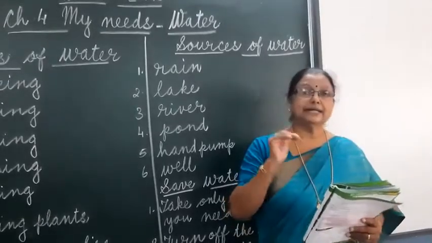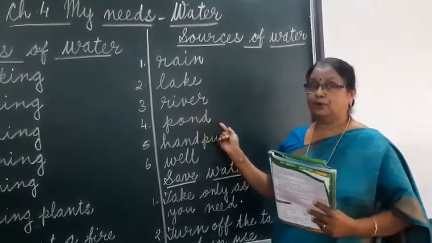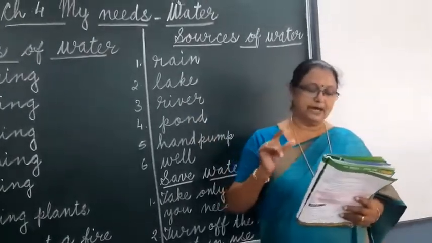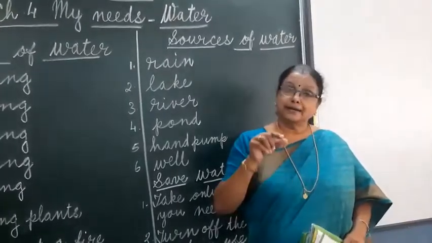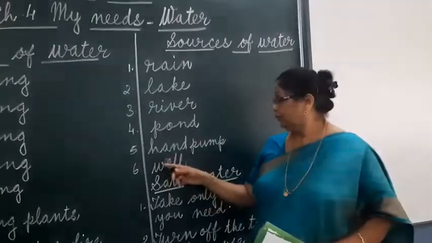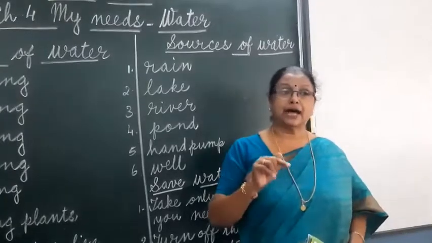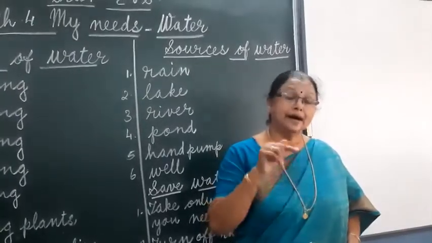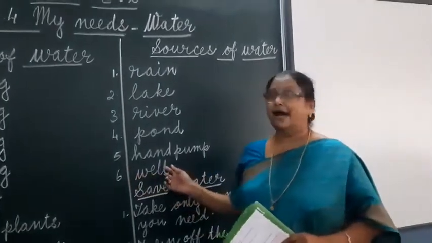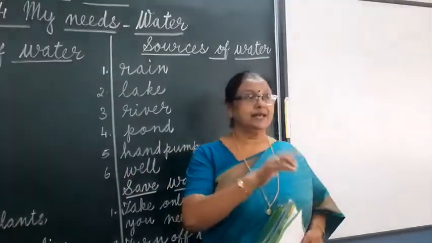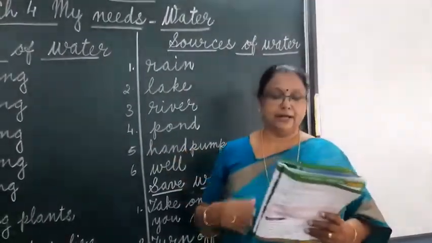Rainwater gets collected in lakes, rivers and ponds. And some of the rainwater goes deep into the ground. That underground water we get through hand pumps and wells. People make hand pumps and wells to get the underground water. So in villages you can see wells and hand pumps also.